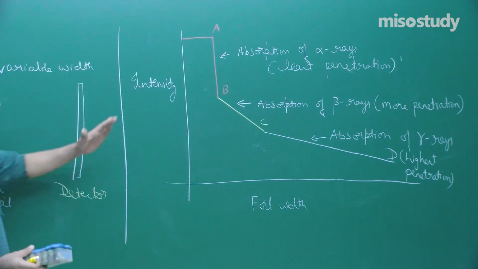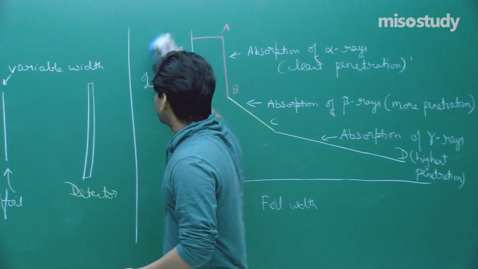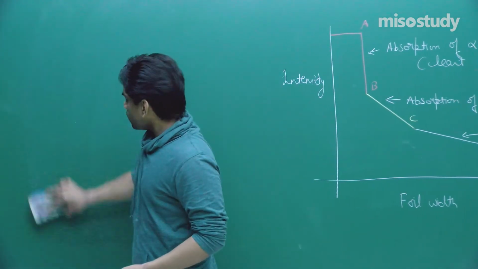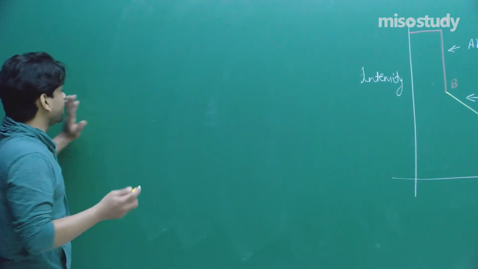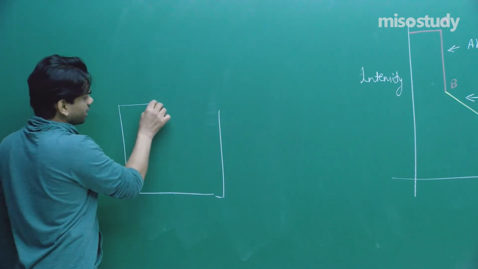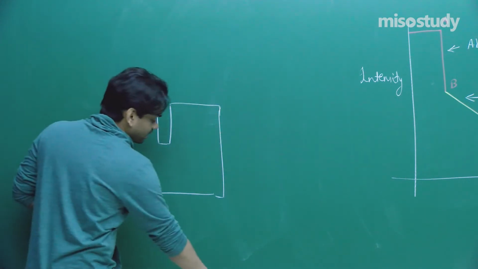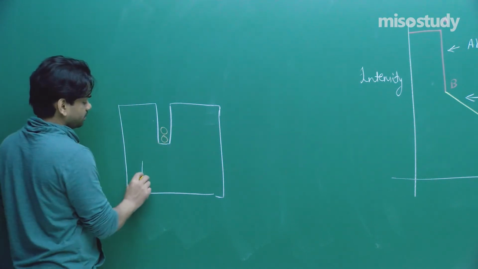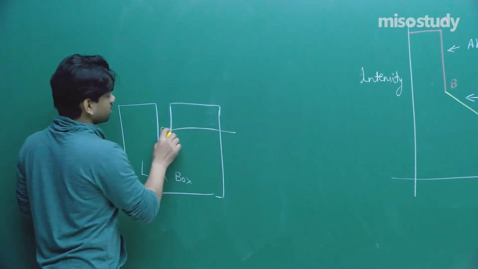Now to understand the properties of alpha rays, beta rays, and gamma rays, Rutherford performed more experiments to understand whether they are carrying some electric charges with them or are they neutral. So the experiments performed were, first of all, to understand the charge part. He took a lead box, and in this lead box he made a very small cavity, and in this cavity he placed the radioactive substance.